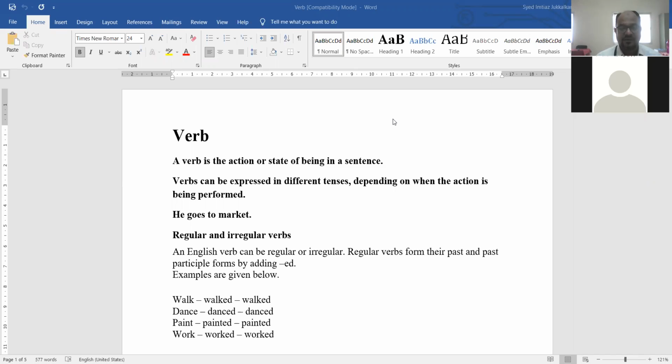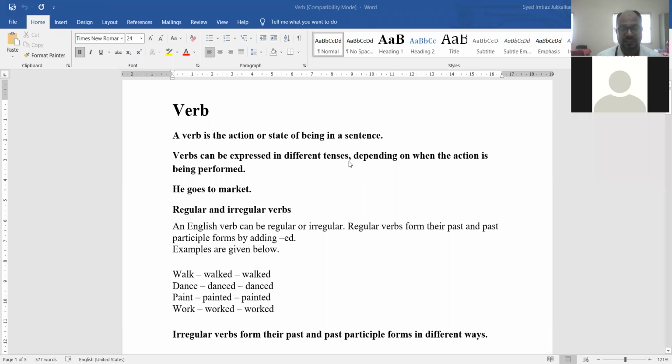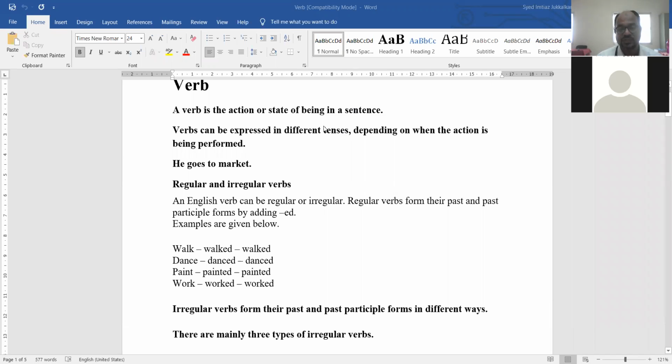So the second thing which is important about the verb is that it shows different tenses. Tense is attached to the verb. Tense is attached to the verb.